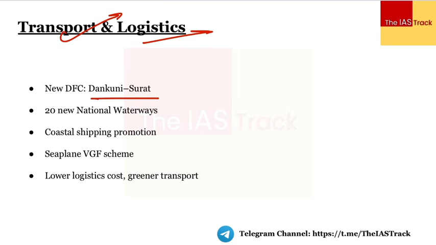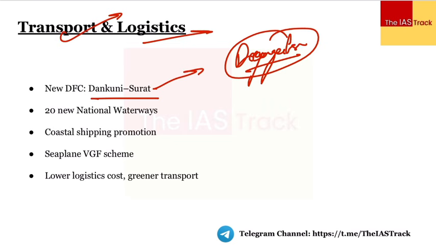Simple सा objective है कि भाई faster cargo movement हो और decongestion हो. We have a lot of congestion on the roads. We have a lot of congestion with respect to the rail. So why we need to basically have this condition. Let's make sure that we decongest the roads and the rails and provide a dedicated freight movement with respect to the east and the west part of the country, from Dankuni in the east to that of Surat in the west.